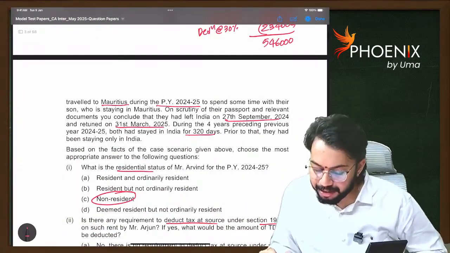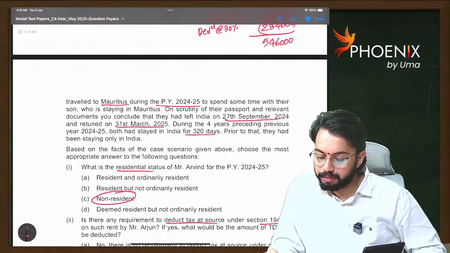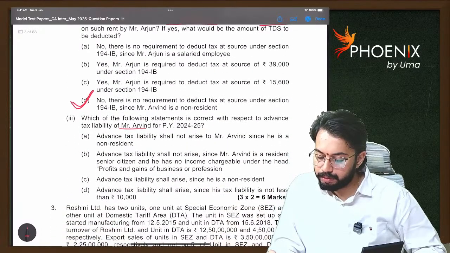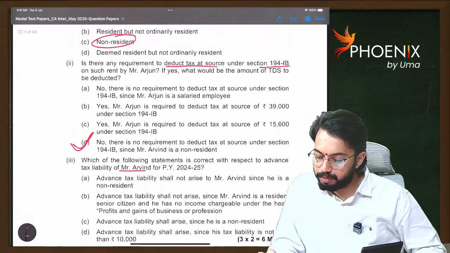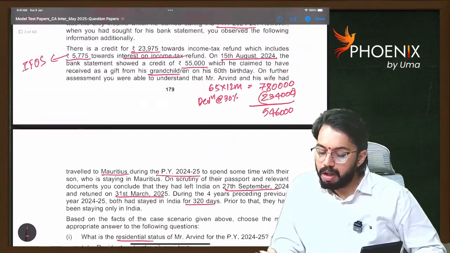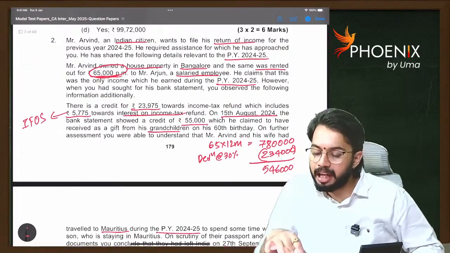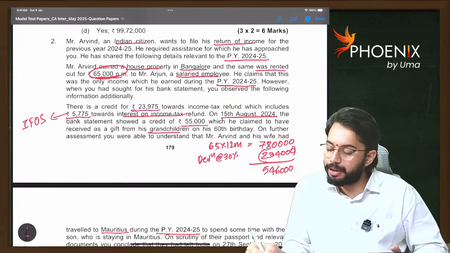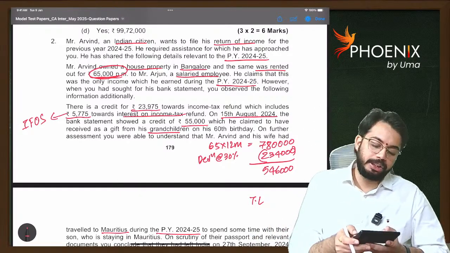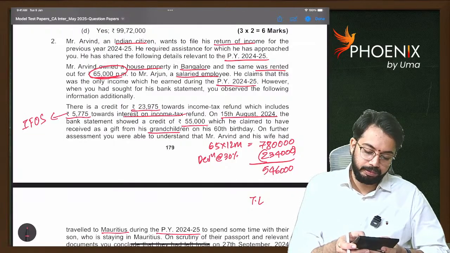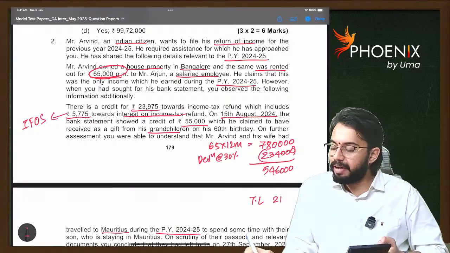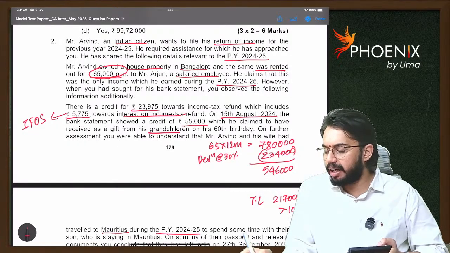He is paying taxes. Let us assume he is paying taxes under optional tax rates. Under optional tax rates, 5,46,000 means tax liability how much? 21,700, which is greater than 10,000.